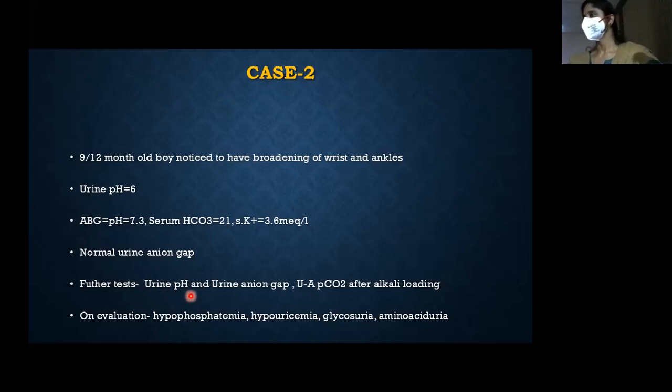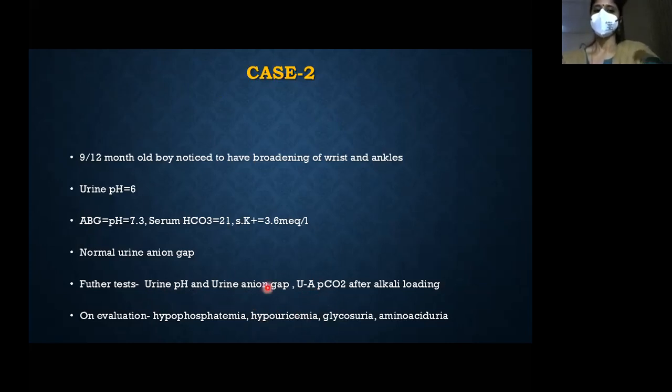In distal RTA, if you give ammonium chloride, even then the pH is not going to come down. In proximal RTA, if you give ammonium chloride, the pH is going to come down. Then you can do an alkali therapy and check urine PCO2. Urine minus blood PCO2 should be more than 20 in proximal RTA, but will be less than 20 in distal RTA.